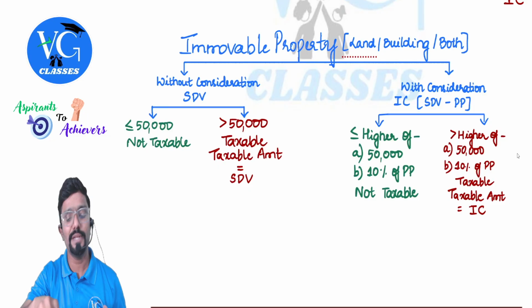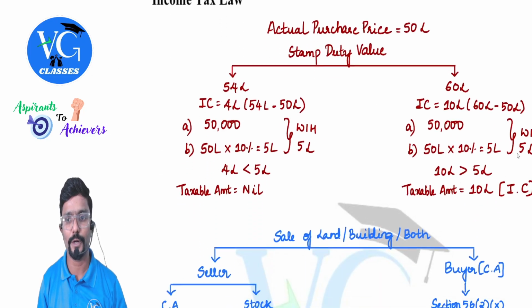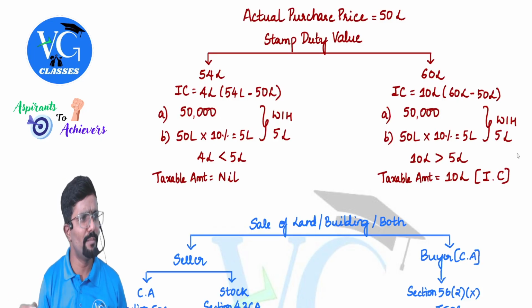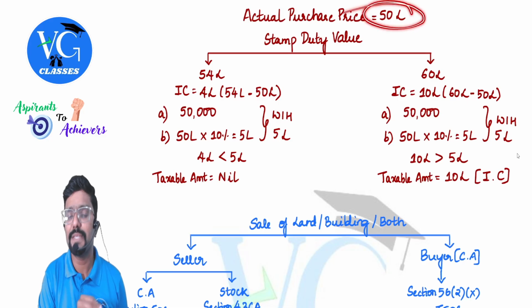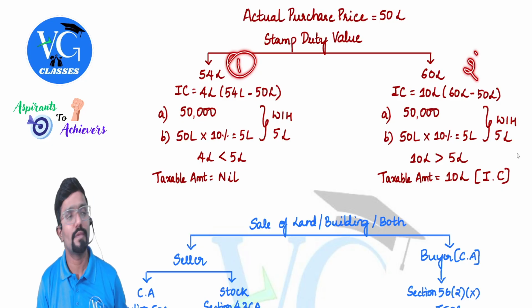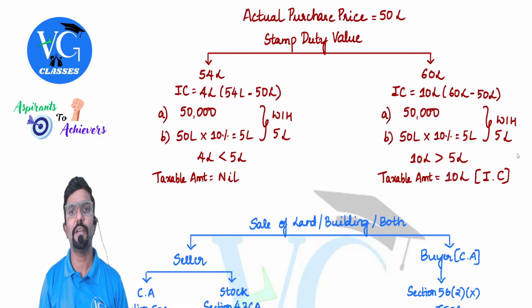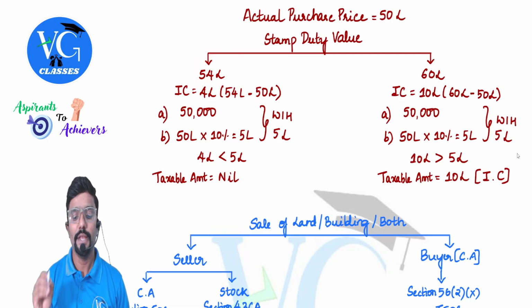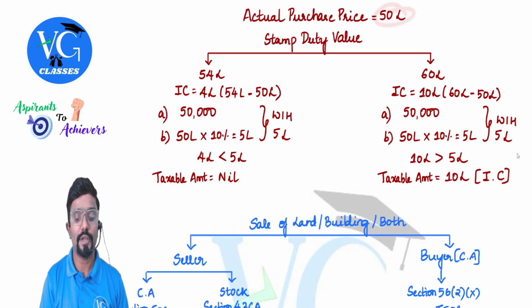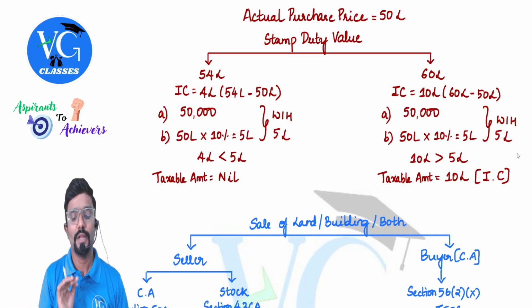I will try to explain this with an example, guys, because this is where students normally get confused. Assume I have purchased a land for 50 lakh, and I have taken two different scenarios for its stamp duty value. In the first scenario, assume the stamp duty value is 54 lakh. Is there an inadequate consideration? Yes, sir. How much? 54 minus 50, that is 4 lakh. Now keep it aside.